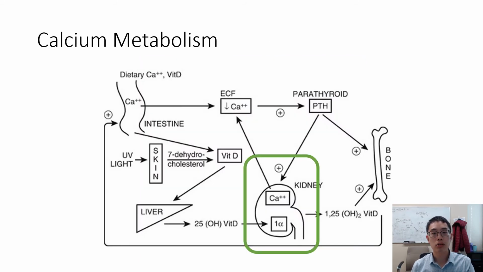The kidneys are also important in regulating calcium and bone health through the activation of vitamin D. We can ingest vitamin D from supplements or manufacture vitamin D through UV light in our skin. These are considered pre-hormones and must be converted in the liver to 25-hydroxyvitamin D and subsequently converted to the active 1,25-dihydroxyvitamin D. Active vitamin D is then responsible for increasing our calcium and phosphorus absorption in the gut and maintaining good bone health.